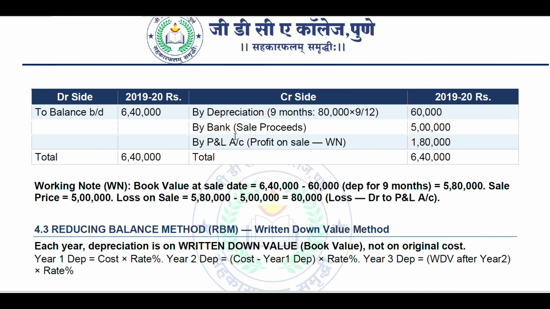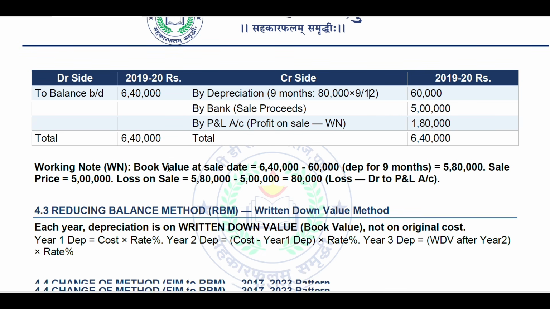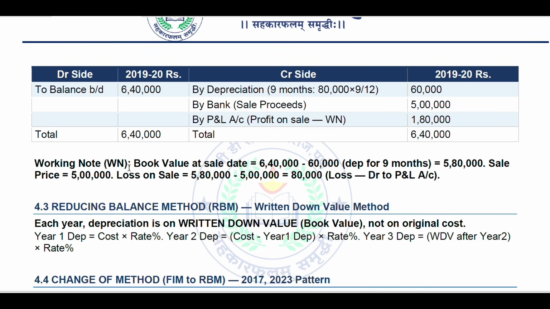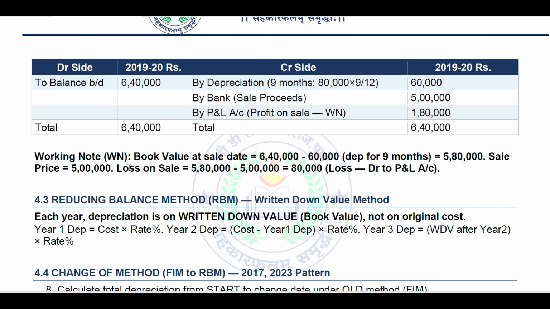Okay. Then by profit and loss account, we have to reduce 60,000 from 5 lakh rupees. So it is coming to 1,80,000 rupees. The total was 6,40,000 here, that is 6 lakh 40,000 rupees. These are the working notes actually, which is very important. Working notes you should write in the answer.